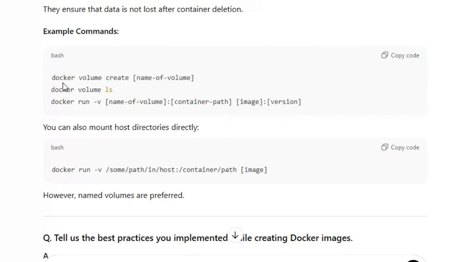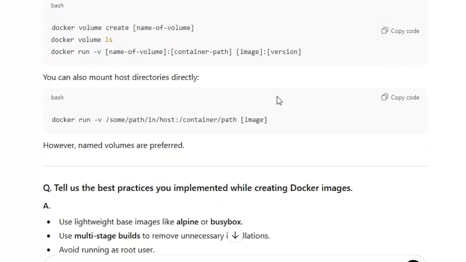See, these are the commands: docker volume create, docker volume ls. You should learn these. You can also mount host directories directly with docker run -v. If you want to mount, you can mount based on this command.